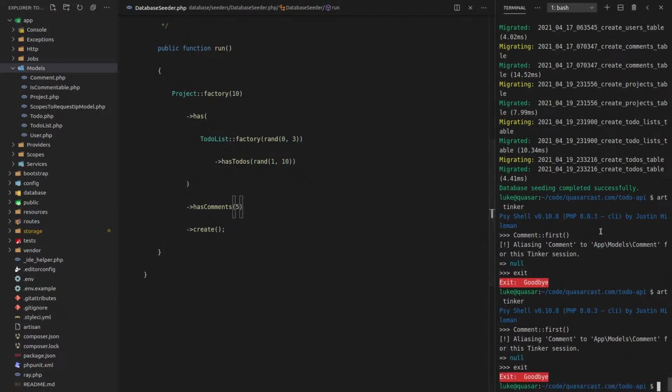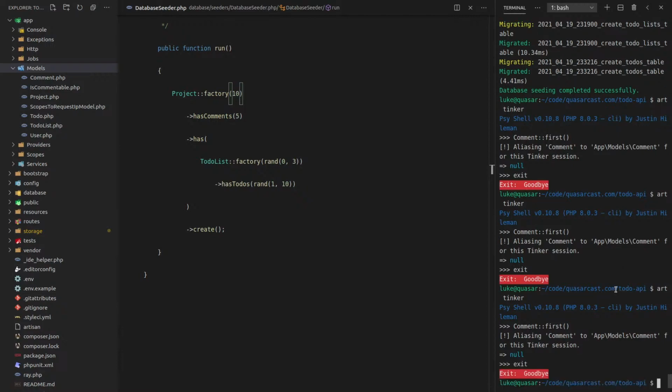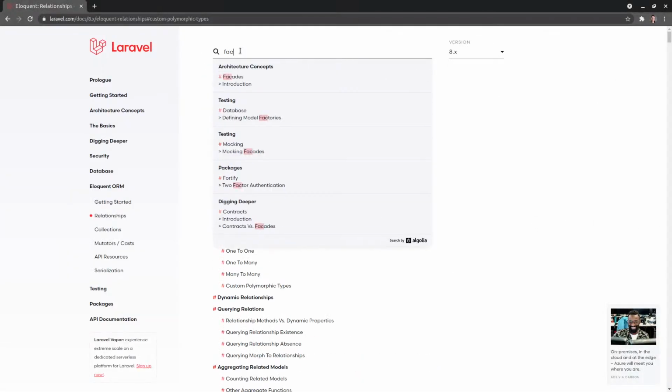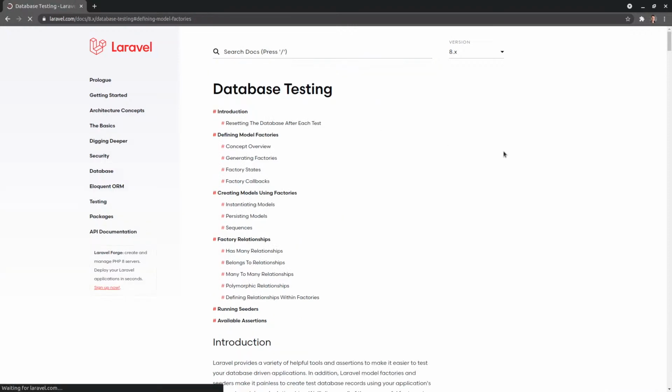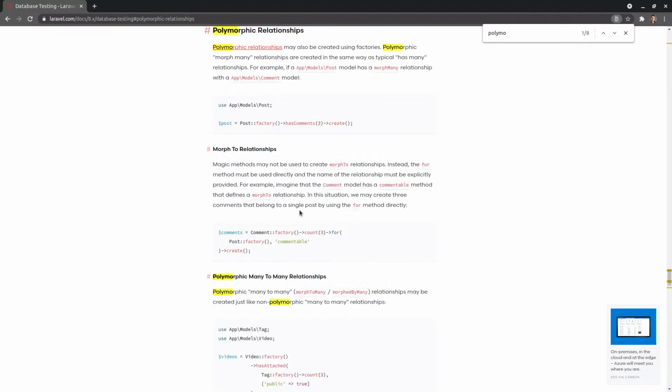And I am setting the database afterwards. Yeah, I checked that before. So what else could this be? Let's try moving it to the top in case there's something weird going on there. Art tinker. Let's see if factories for polymorphic relationships are different. That could also be the problem. Defining model factories, polymorphic relationships.